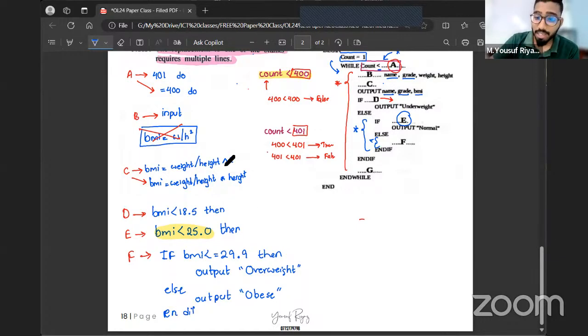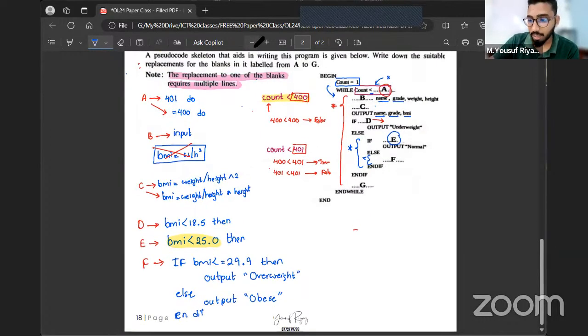Actually, for the statement F, there are 4 lines coming. Yes, I'll be giving prayer breaks. For statement F, there are 4 statements coming.